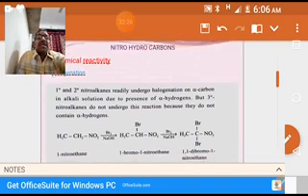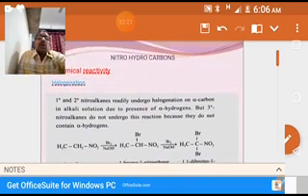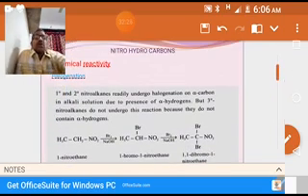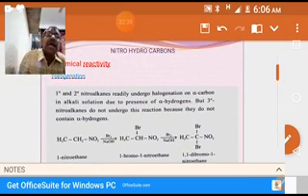We see halogenation. First reaction is halogenation. Primary and secondary nitroalkanes easily undergo halogenation at the alpha carbon in presence of alkali solution.